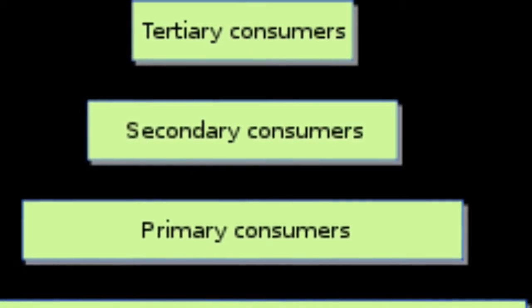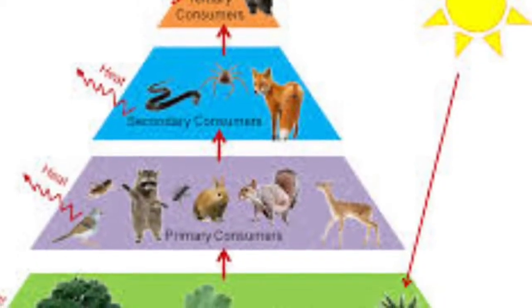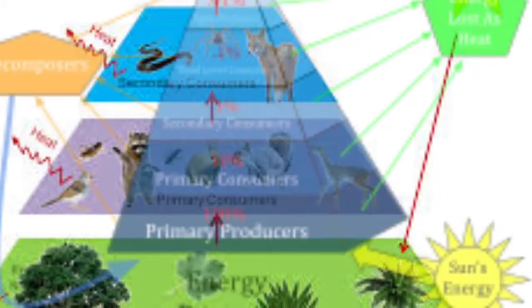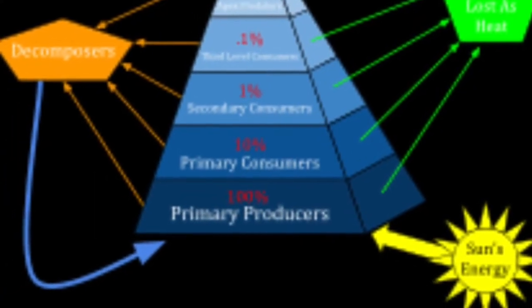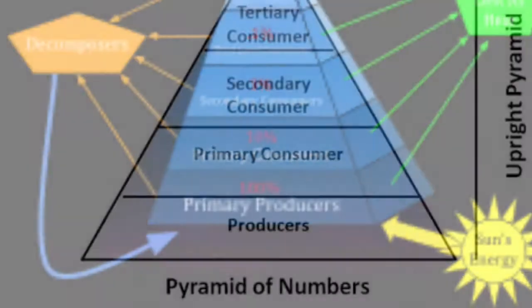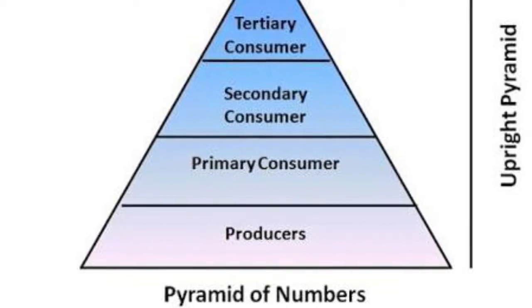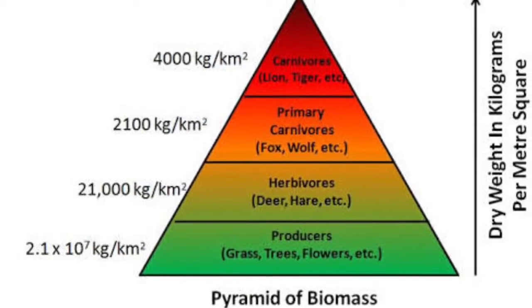Various consumers occupy every other level, and one way to illustrate the trophic levels in an ecosystem is with an ecological pyramid. Ecological pyramids show the relative amount of energy or matter contained within each trophic level in a given food chain or food web. There are three different types of ecological pyramids: pyramids of energy, pyramids of biomass, and pyramids of number.